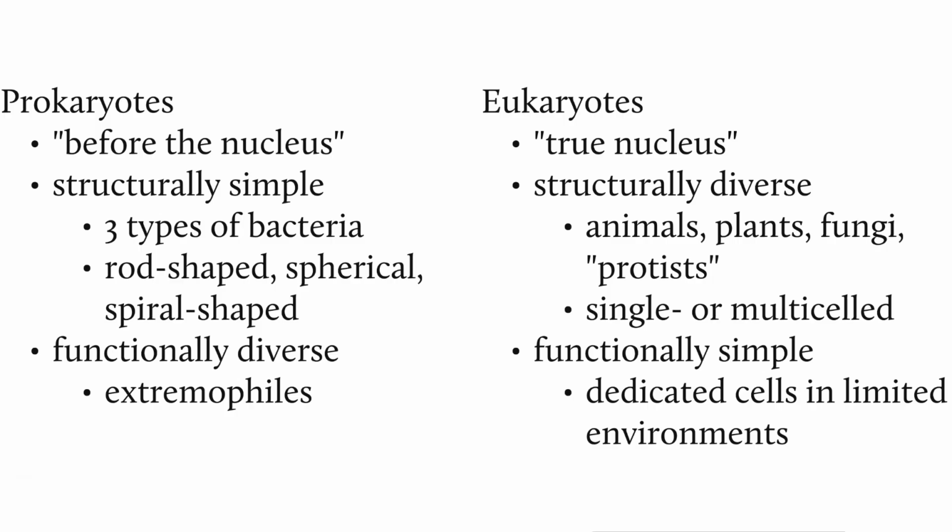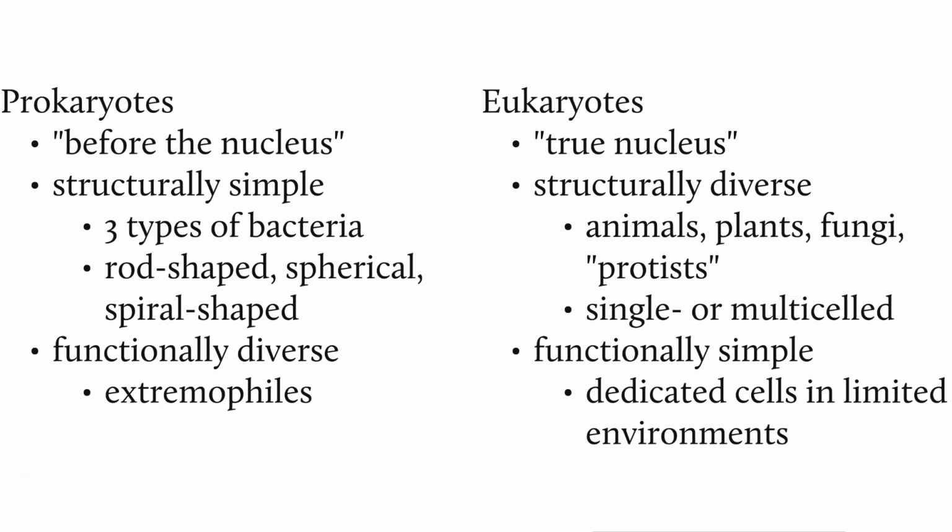The point I want to make here is that prokaryotes, which is essentially bacteria, are structurally fairly simple. There are three types as far as what shape the organisms have. There are rod-shaped, spherical, and spiral-shaped bacteria, but they're functionally very diverse. And prokaryotes include a group of organisms called extremophiles, which are really more of the other type of living classification that I'm not including here. But they live in places where we couldn't even imagine life existing.